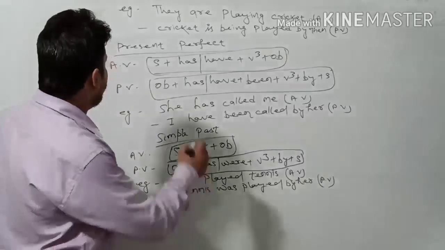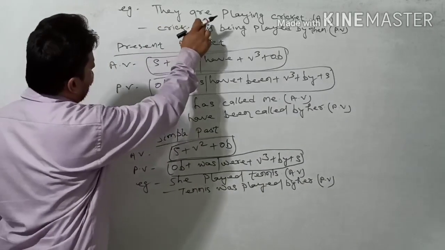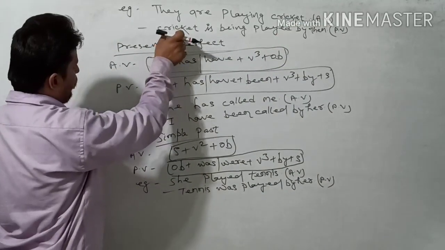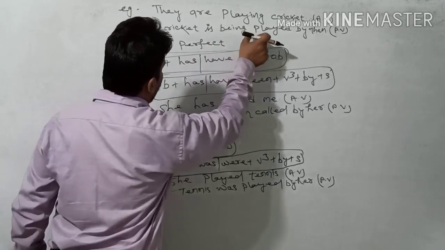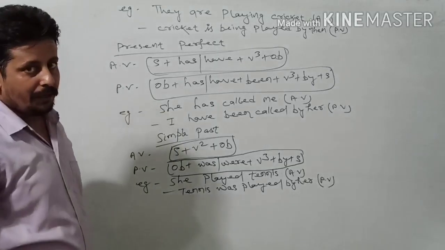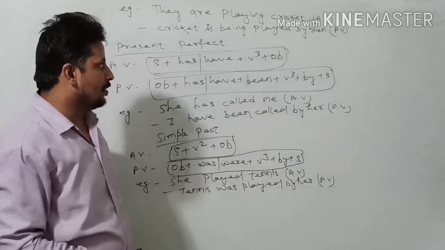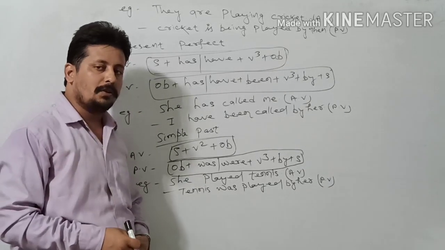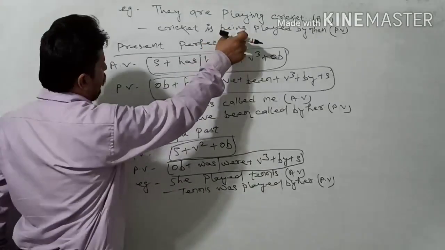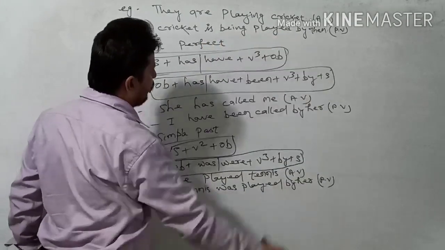Okay, you will see, for example, they are playing cricket. This is in active voice. In passive, you will change: cricket is being played by them. It means whenever there will be continuous tense, why not present continuous or past continuous, we will have to use helping verb with being and then verb 3.